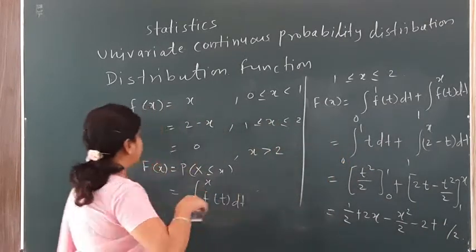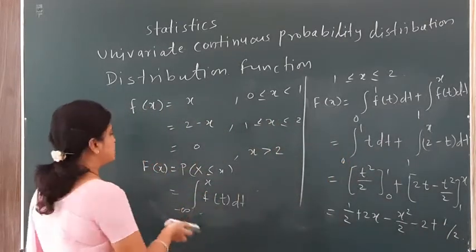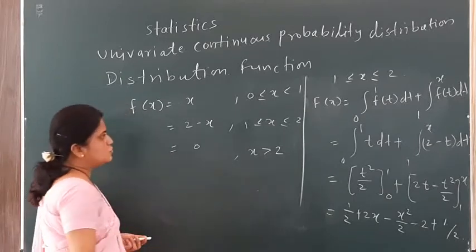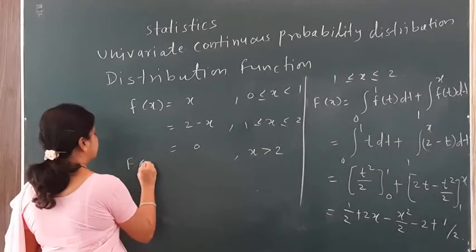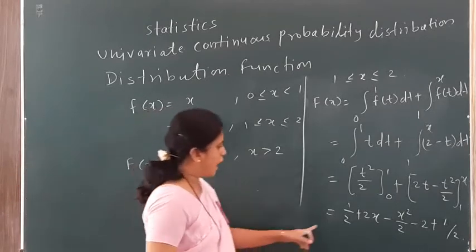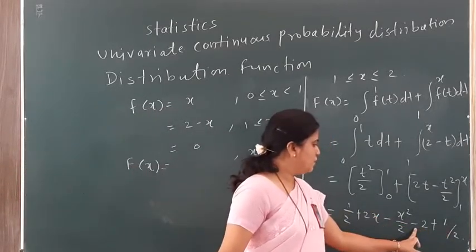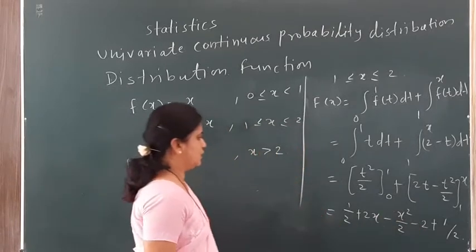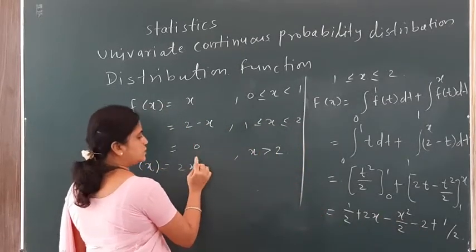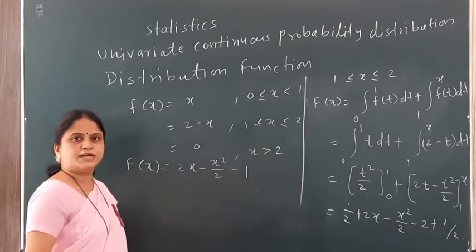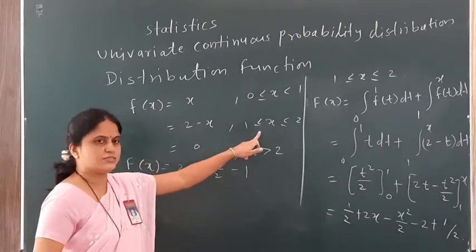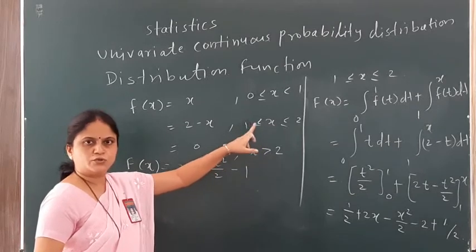So to solve this equation we get F(x). So our F(x) now becomes, since this is half, it becomes 1 minus 2, which is minus 1. So the value is 2x minus x square by 2 minus 1. This is my distribution function for the second range, that is x is in between 1 to 2.